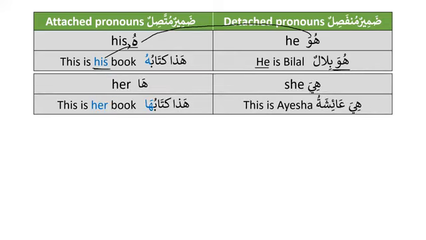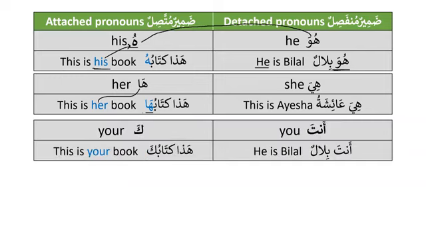For example, we have learned hiya, and we know that when we use it in a sentence, we say hiya Aishatu. This is Aisha. And when we want to say that something belongs to her, for example, this is her book, then we will say hadha kitabuha. So ha is used for Aisha, and in English it means her. So here we will use the attached pronoun ha. Huwa, hu, and hiya, ha.